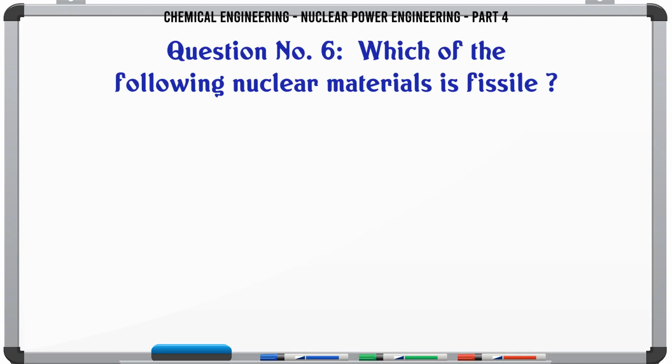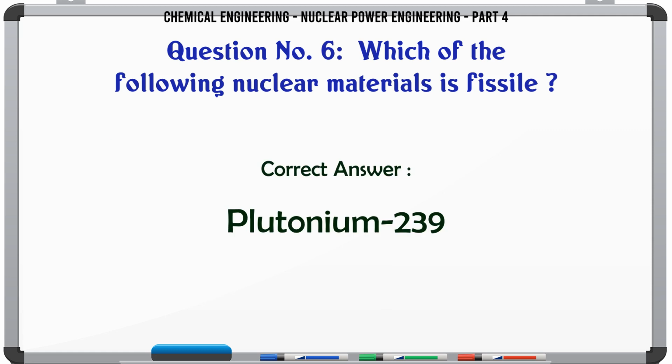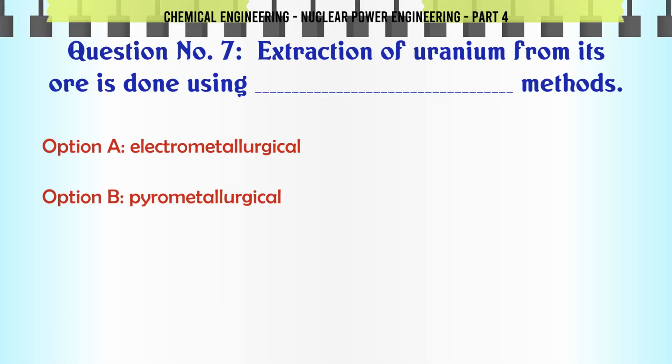Which of the following nuclear materials is fissile? A. Uranium-238, B. Thorium-232, C. Plutonium-239, D. None of these. The correct answer is Plutonium-239.